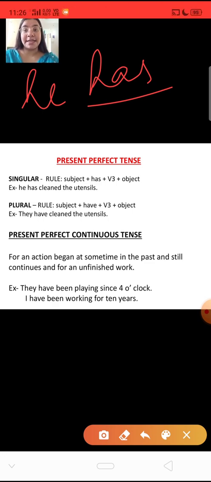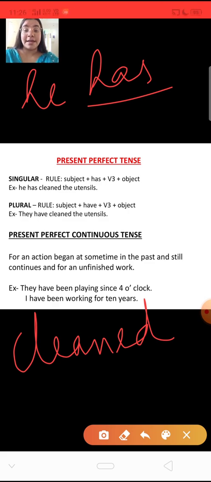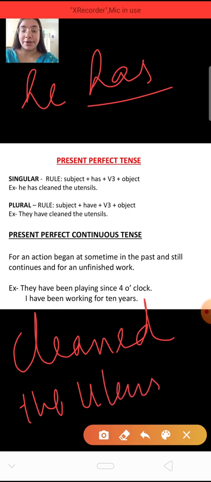Now we are telling that he has cleaned the utensils. Clean is the first form. If we add ed, that becomes the third form of the verb. Cleaned. The utensils are the object here.